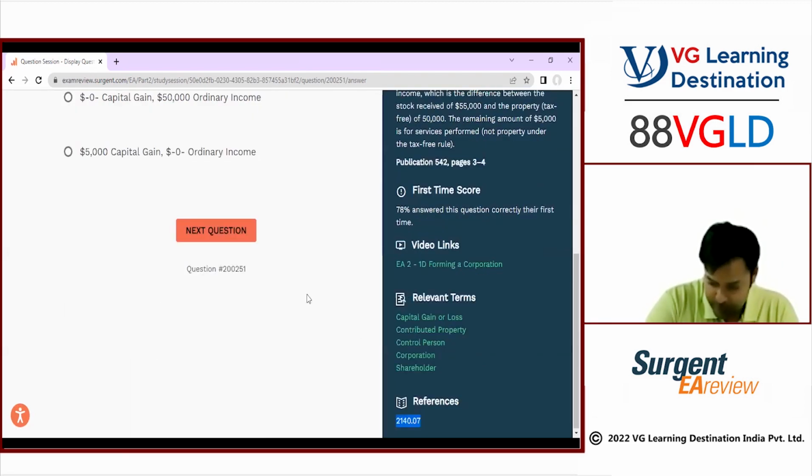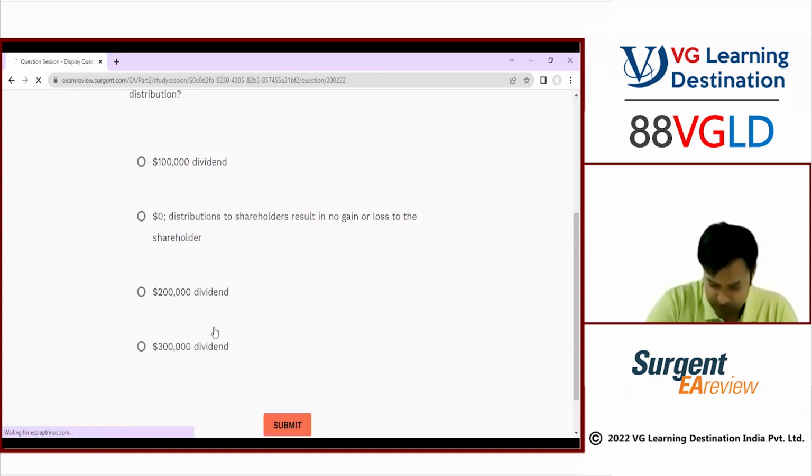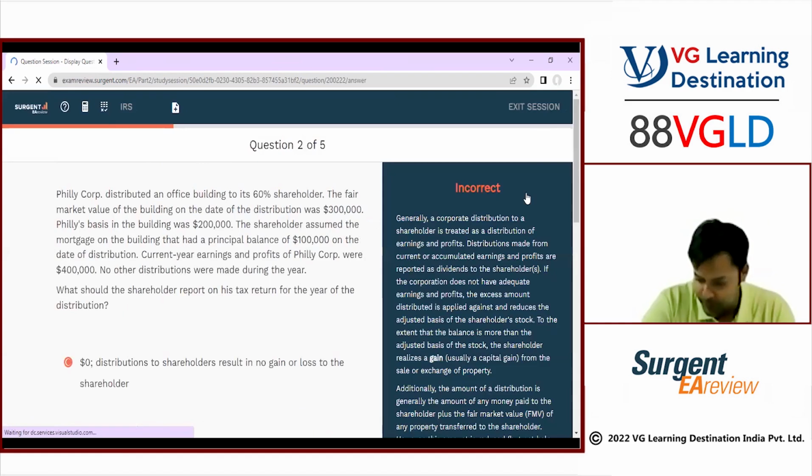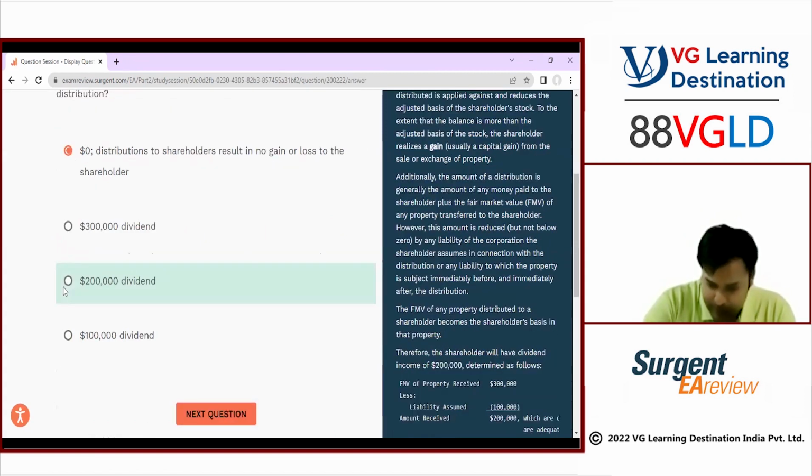Okay, let's see a different question. Let's make it a wrong answer. Hopefully this is wrong. Perfect. This is incorrect. I selected this, this is wrong. Ideally the correct answer is 200,000. Now it is giving the reason.